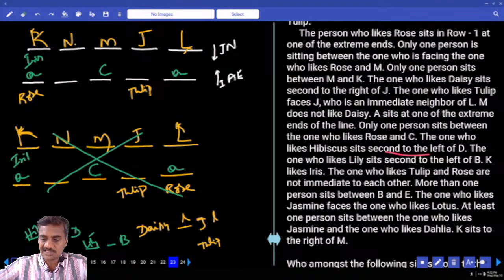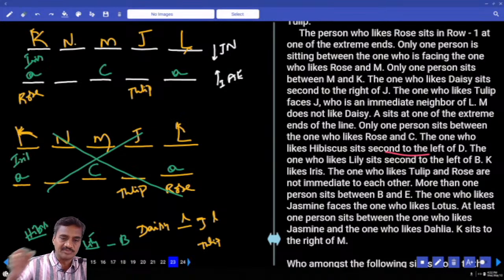The one who likes jasmine faces lotus. Jasmine and lotus are opposite. The next one, at least one person between jasmine and dahlia. Now between jasmine and dahlia, there must be exactly one. K sits to the right of M. K is to the right of M. Now this is the information given.